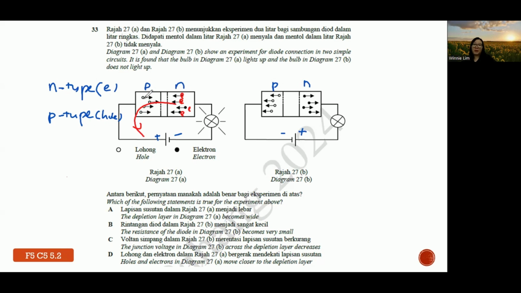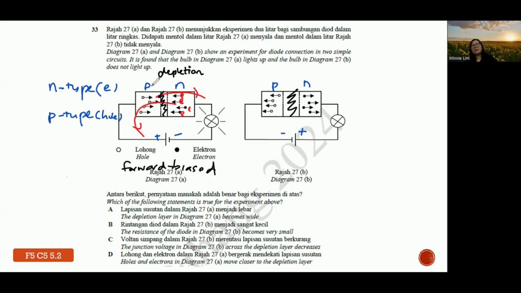Whereas this P-type has holes. If the hole is positively charged, then it is supposed to be attracted by the negative terminal. So that's why we say they move across each other. And why do you see there is a gap here? This is called the depletion region. So when we connect in this connection, this is called forward bias. They move across each other.